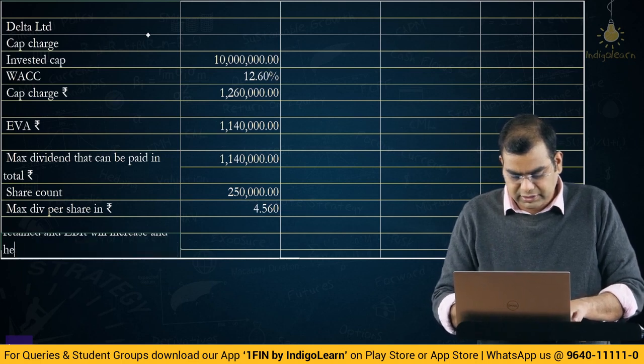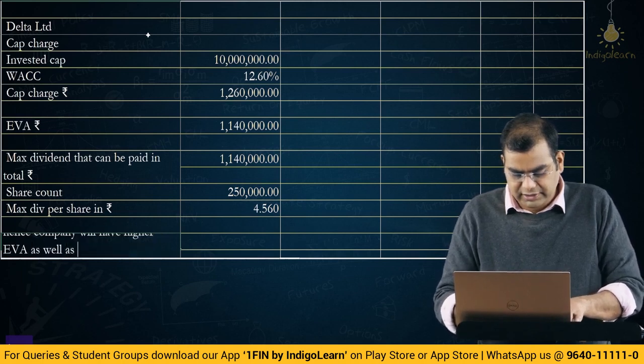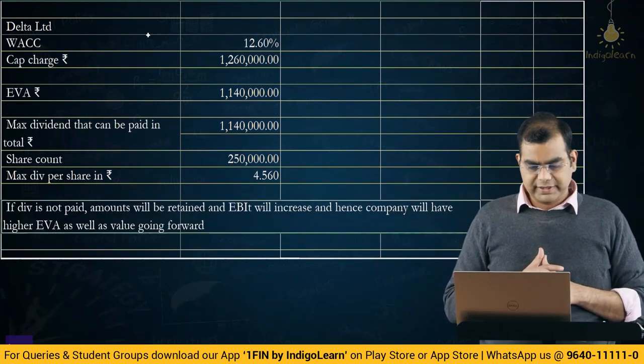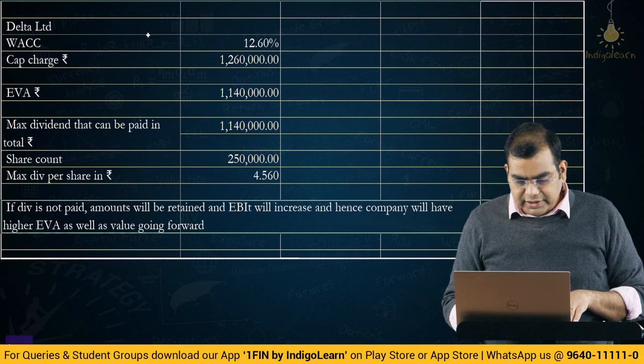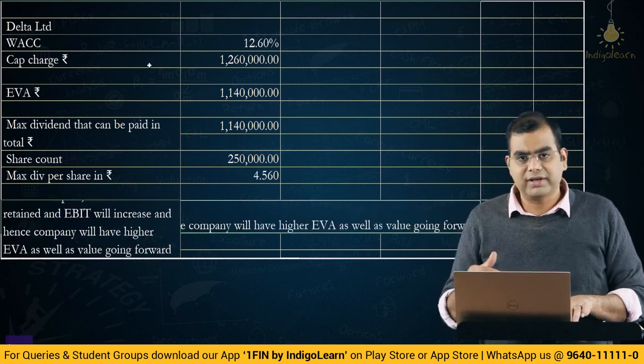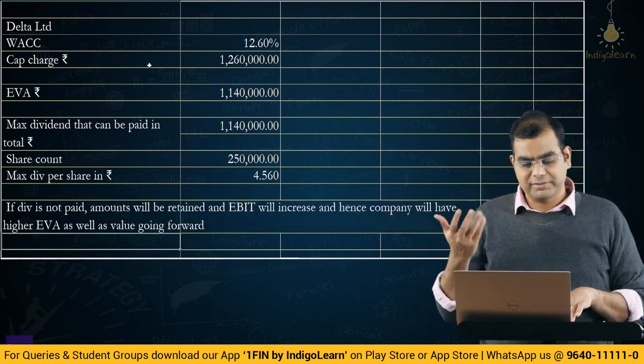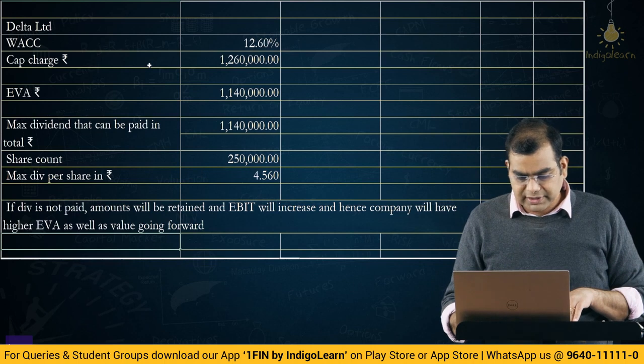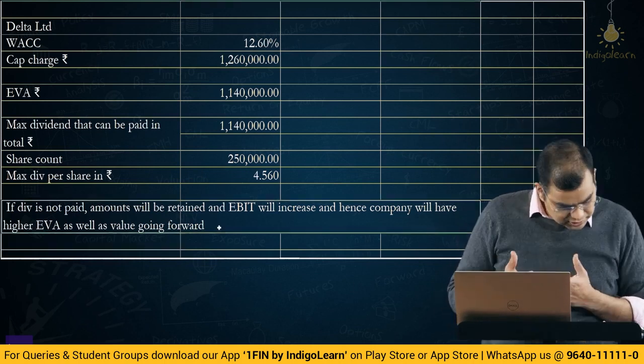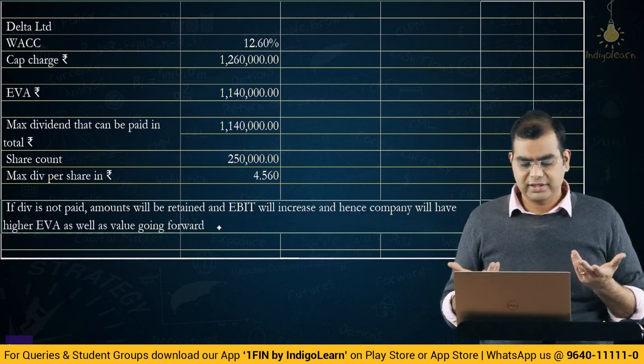Why? Because you are pulling the money back into the business. Hence the company will have higher EVA as well as value going forward. That's all. Nothing else. Okay, let us move to the next question.